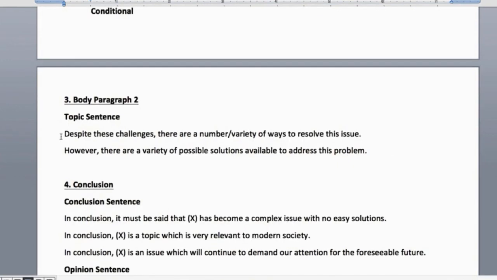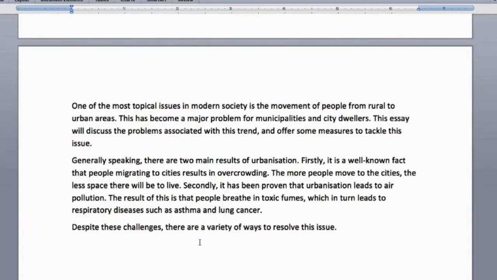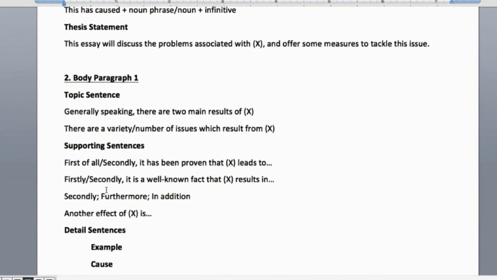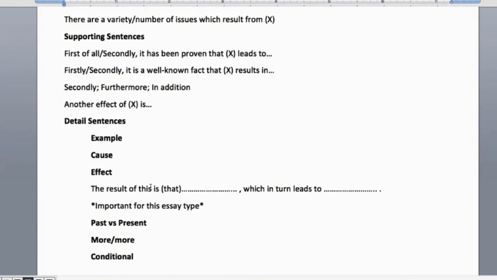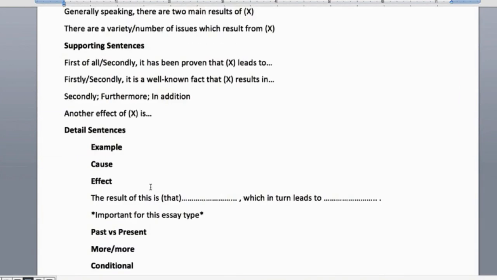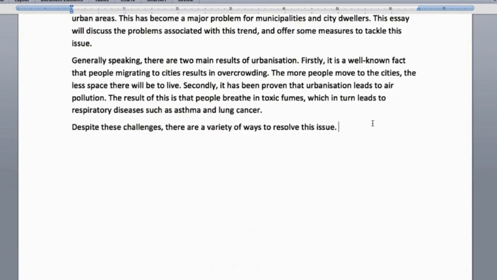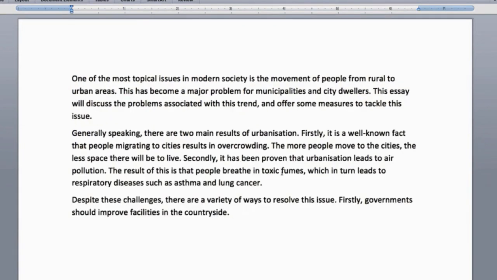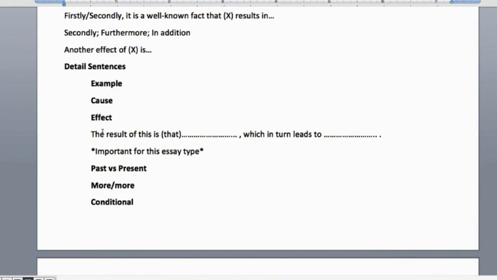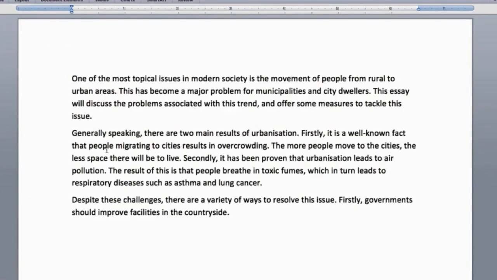Great, paragraph 2. Let's choose that. Very nice. Despite. Despite's a lovely word. I'll say to resolve this issue. Now, our first supporting sentence. Okay, I don't have supporting sentences specifically for solutions. I'll add that in later, but we can make one up. What did we say? We're going to, people stay in the countryside. Firstly, should be encouraged. Passive tense. So, government should improve the facilities in the countryside. We'll do another result. I won't do which in turn leads to. The result of this, people would not want to move to the cities.